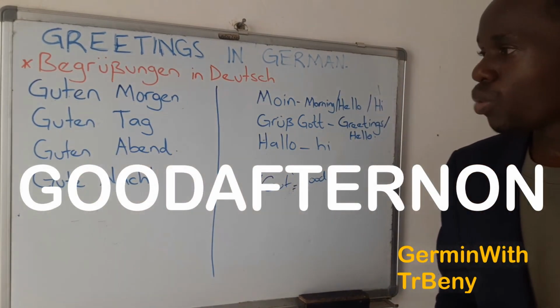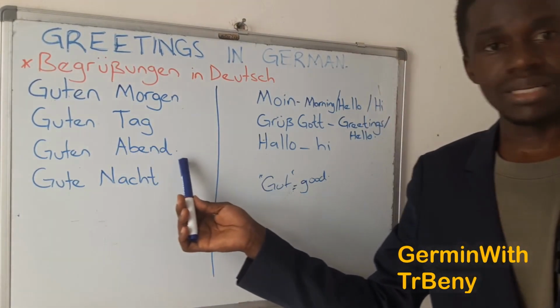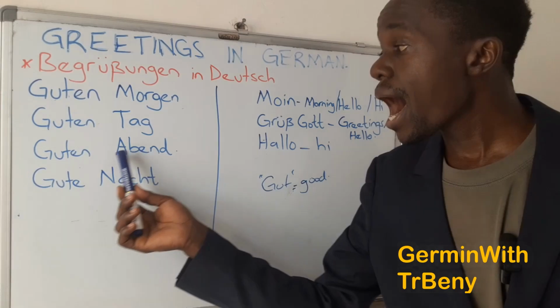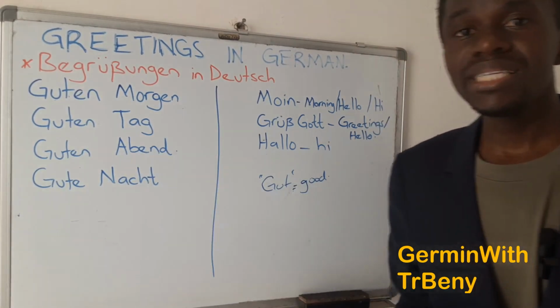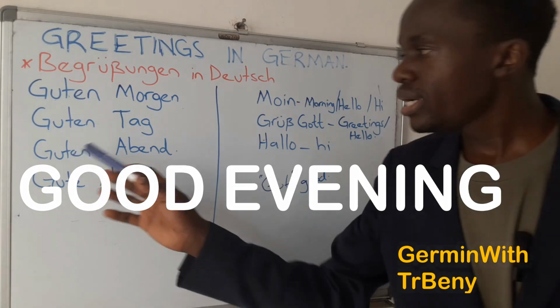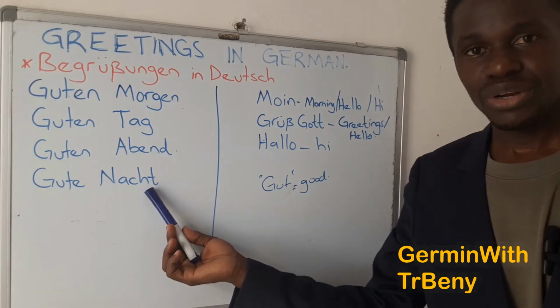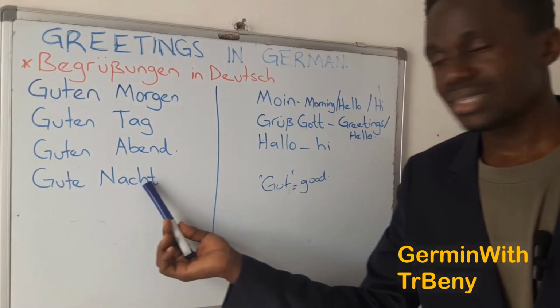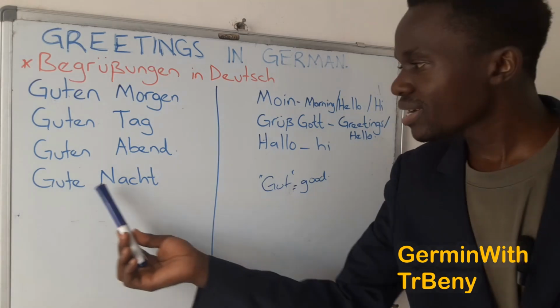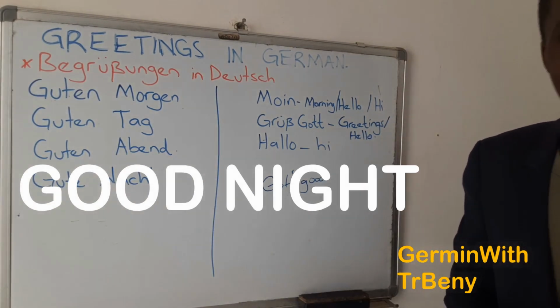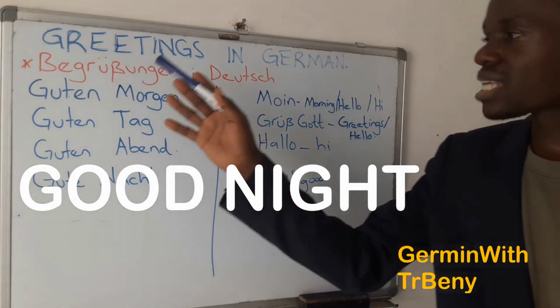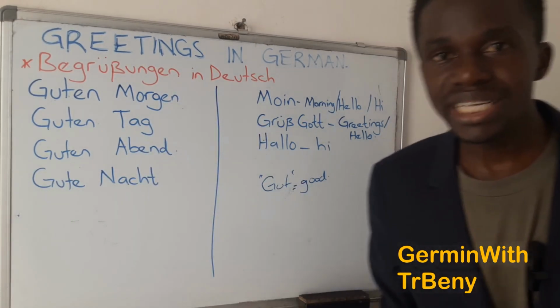We have Guten Abend. Guten Abend is good evening. So, Gute Nacht. Can you repeat that? Gute Nacht. Excellent. Gute Nacht is good night. So these are some of the formal ways of how you can greet someone.